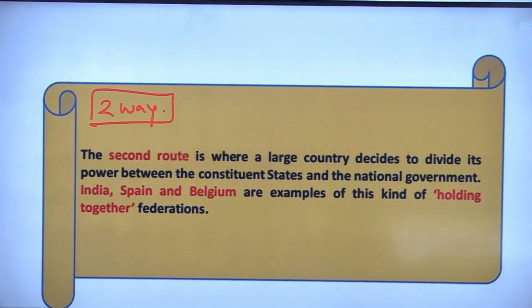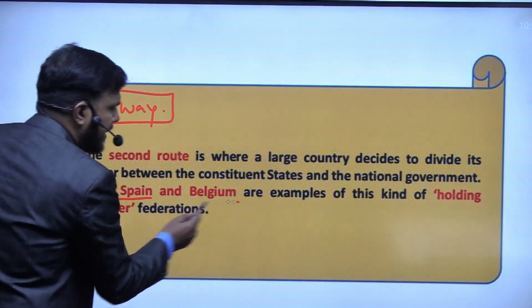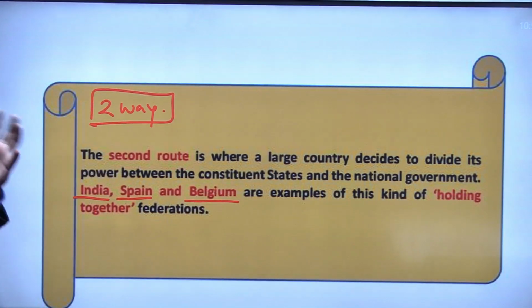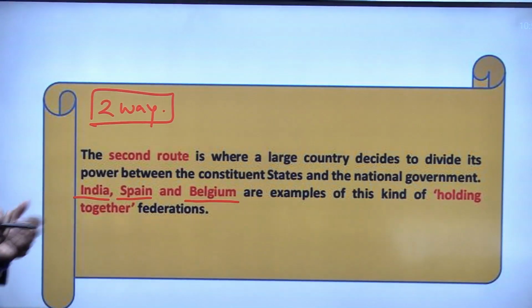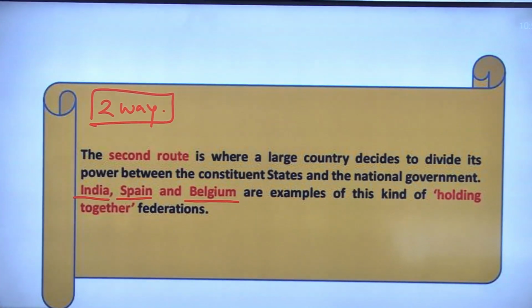This is what we call the holding together principle. What are the examples? India, Spain and Belgium are the examples of this particular format where they have formed federalism. So this is the second way in which you form a federalism.